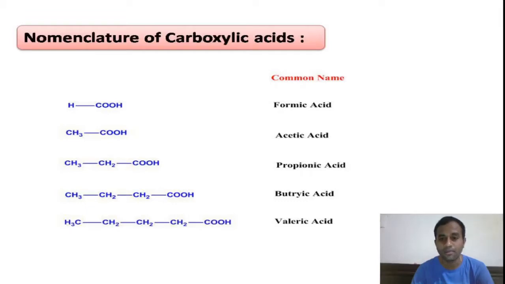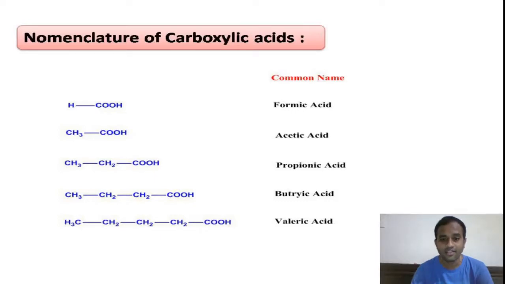The third one, propionic acid. This propionic acid is used in preservatives, right? Propionic acid is the common name for propanoic acid. Butyric acid, we get this butyric acid from butter.